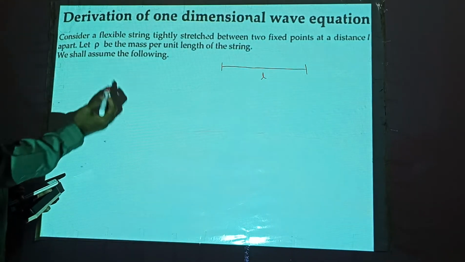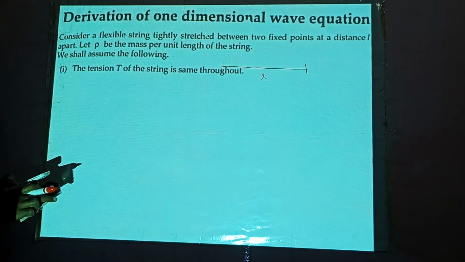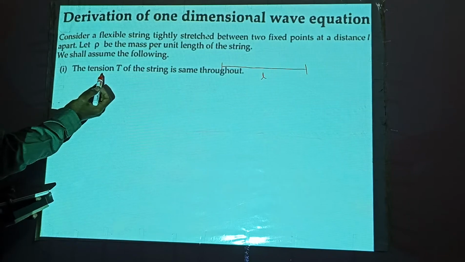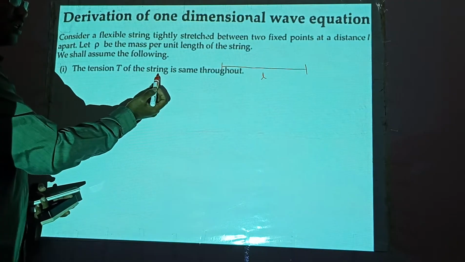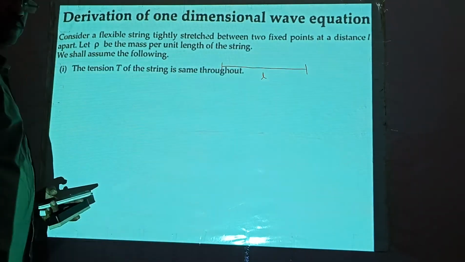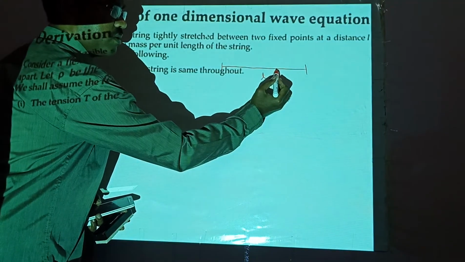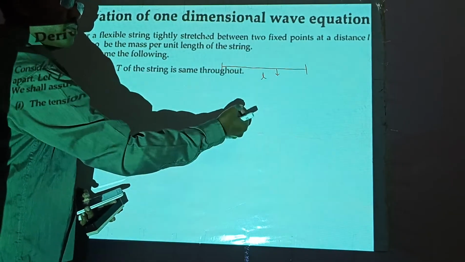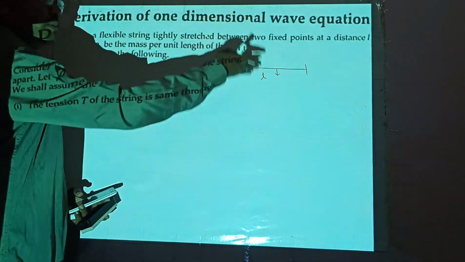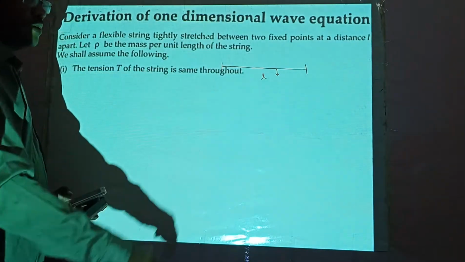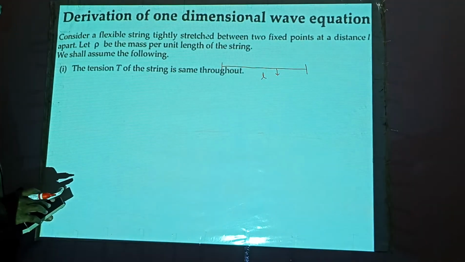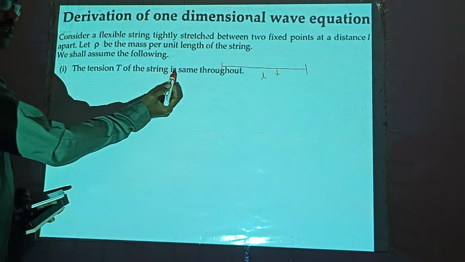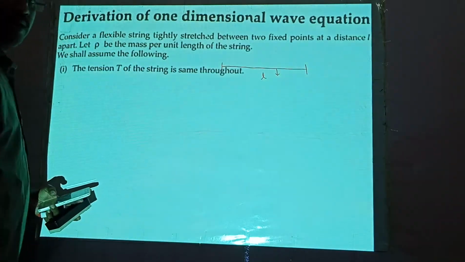We shall assume the following. We have a few assumptions. Let us see what those are. First assumption is the tension T of the string is the same throughout. If you disturb the string, it starts vibrating because of the tension in that string. So the first assumption is the tension T of the string is the same throughout. Tension will be the same.